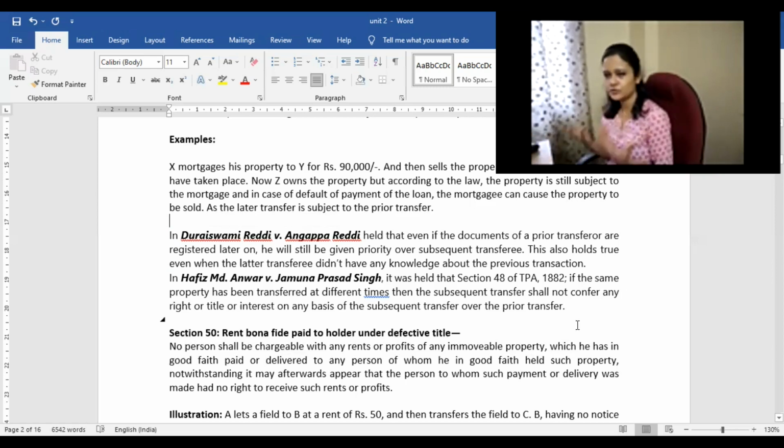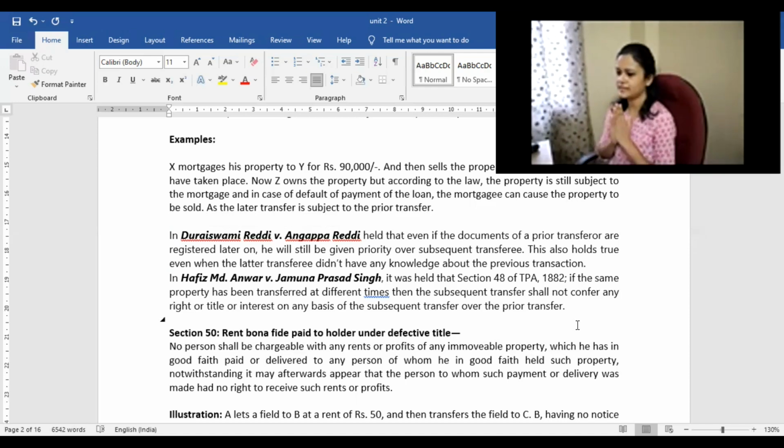So if there are two transfers done at different times, the first one would prevail. The second transfer has no value. It is not creating any right, interest or title over the property. So the first one would always prevail. That is priority of right, Section 48 of the Transfer of Property Act.